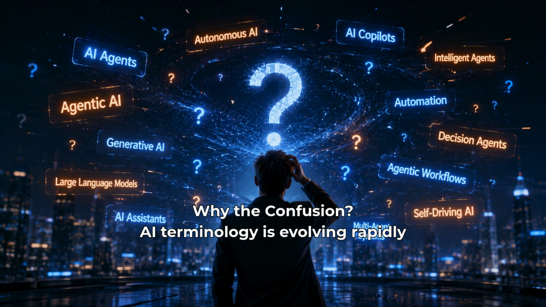AI agents, agentic AI, autonomous AI, AI co-pilots. It seems like every week there's a new AI term being added to the conversation. But are AI agents and agentic AI actually the same thing? Not exactly. In this video, I'll explain the difference in simple terms and why it matters.